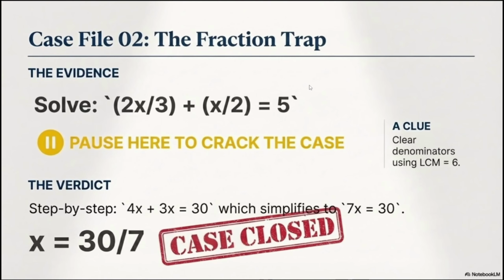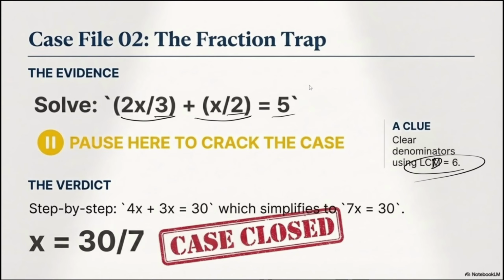At this point, we have the fraction trap. As you guys know me, I really don't like fractions, and every time I tell my students, find a way to get rid of them. So I have 2x over 3 plus x over 2 equals 5. At this point, you know we have to use the LCD, least common denominator. The least common denominator of 2 and 3 is most of the time 2 times 3.